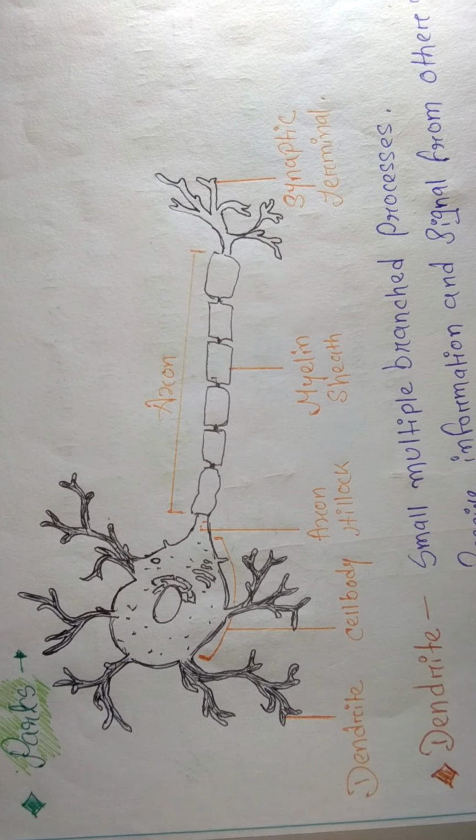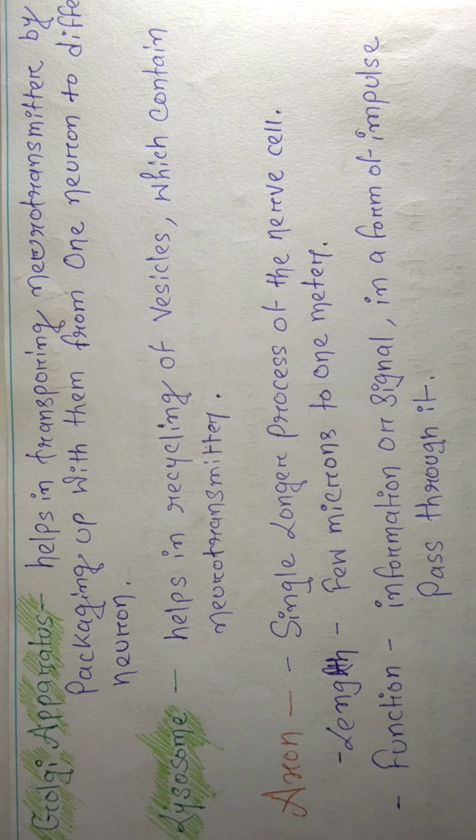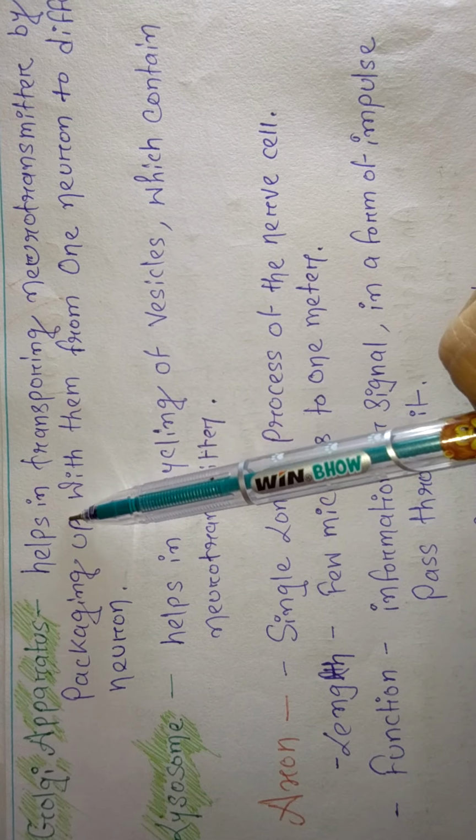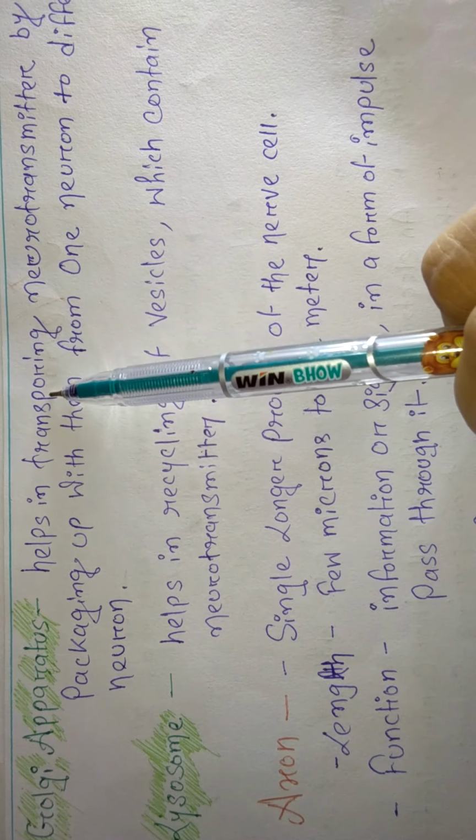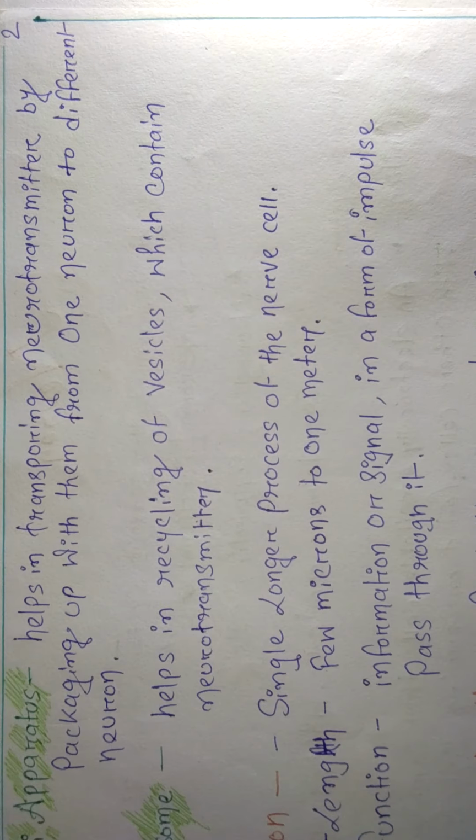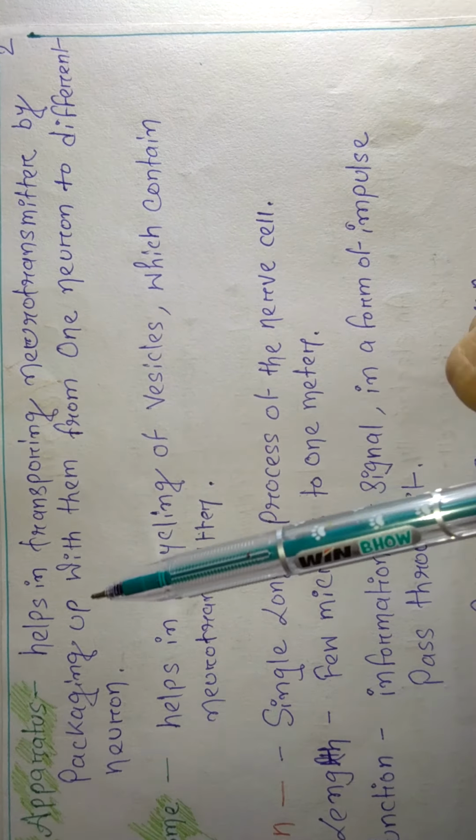Next, the Golgi apparatus. Let me show you, this part is called the Golgi apparatus. The Golgi apparatus helps in transporting neurotransmitters by packaging them from one neuron to another.